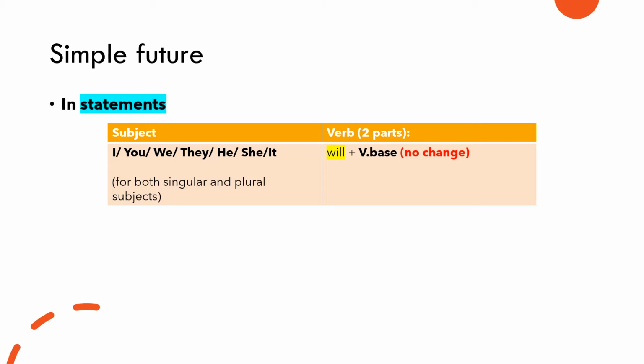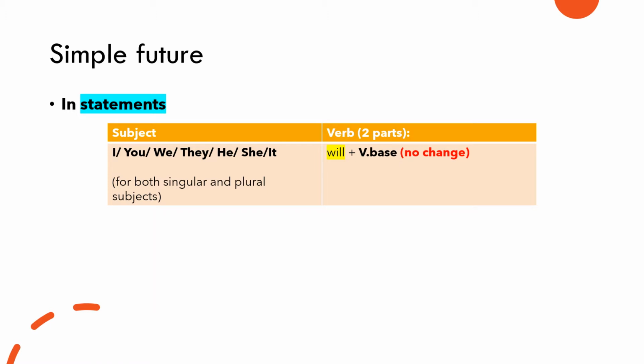In a statement, the verb in simple future tense has two parts. Will plus verb in base form. A verb in base form, or a verb infinitive, means we do not change the verb. There are always two parts, will plus verb base form, for all subjects in a sentence. These subjects can include pronouns I, you, we, they, he, she, it, or other singular or plural subjects.